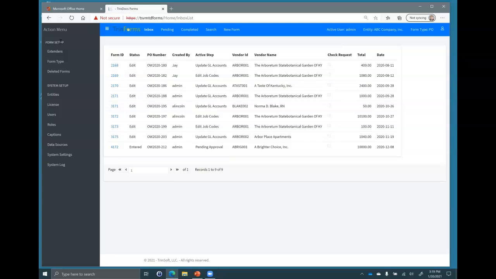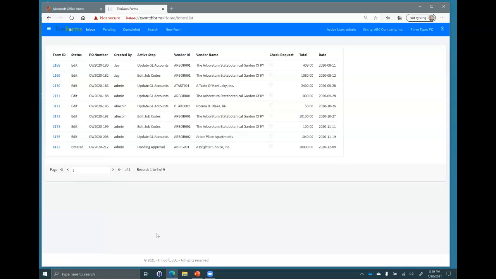So my plan to walk you through this today: first thing we're going to do is enter a form, and get a feel for what it's like for an end user. Then I'm going to pause it. I'm going to show you some of the setup things, because one of the great differentiators of TrinForms is that the end users have the ability to change all of the different layout, configurations, workflows, approvals, fields, field types, lookups. All of that we put into the hands of the users. And it's all available inside this admin menu. So we'll take a look at that briefly as well.